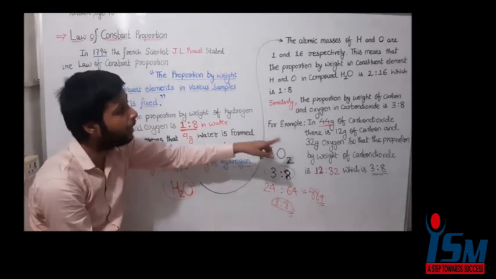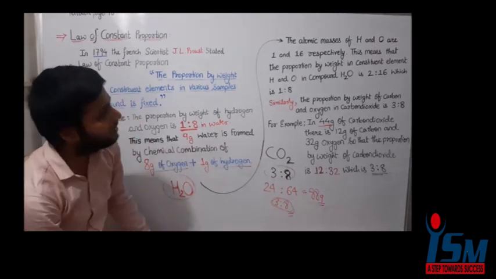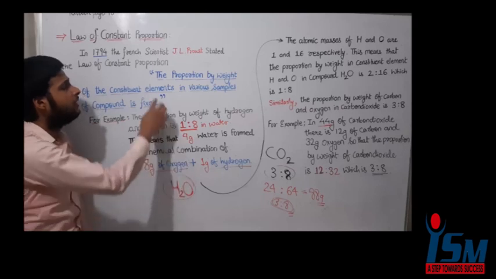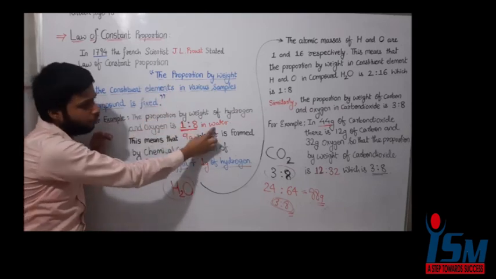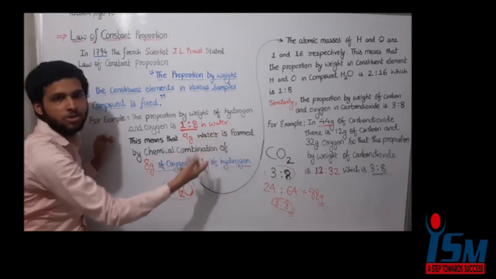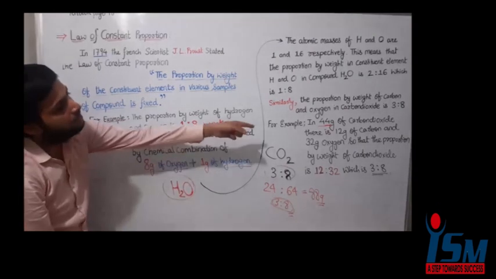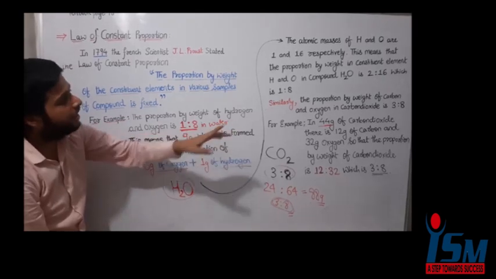For a given compound, that is the law of constant proportion. Understand, this is a simple law. The proportions are 1 by 8 in the water compound. Water is also a compound. Similarly, in carbon dioxide, the proportion is 3:8.